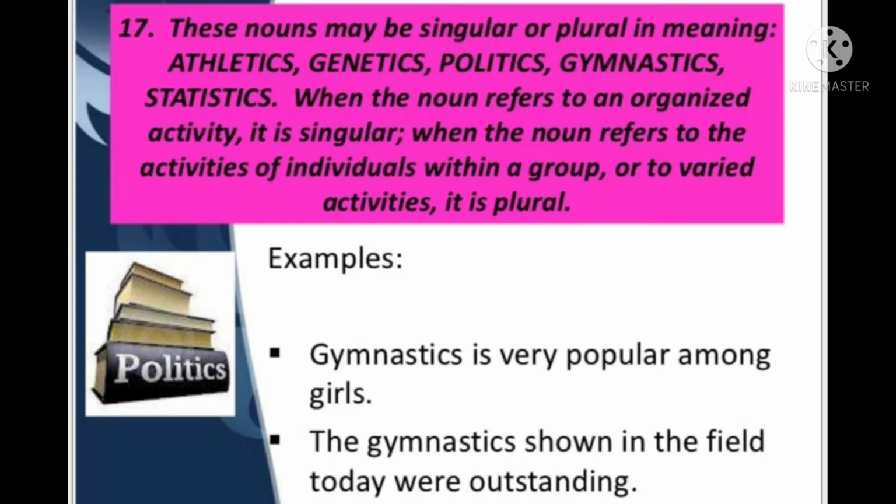And see the second example, the gymnastics shown in the field today were outstanding. Here gymnastics is referring to the activity of individuals within a group. That is why the auxiliary were is used over there.